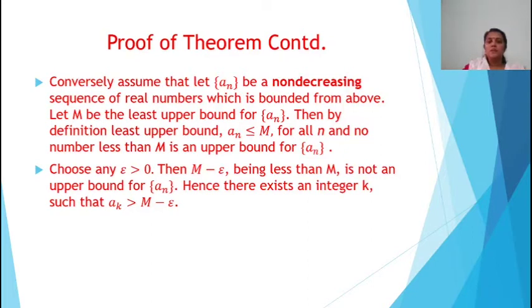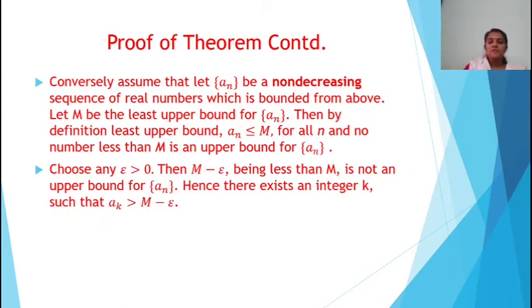So there will be an upper bound, and since it is the least upper bound, there will be no other upper bound less than m. m is an upper bound for an. Now choose an epsilon greater than 0. If we take m minus epsilon, which is less than m, it is not an upper bound. All upper bounds will be greater than or equal to m; the least upper bound is m.